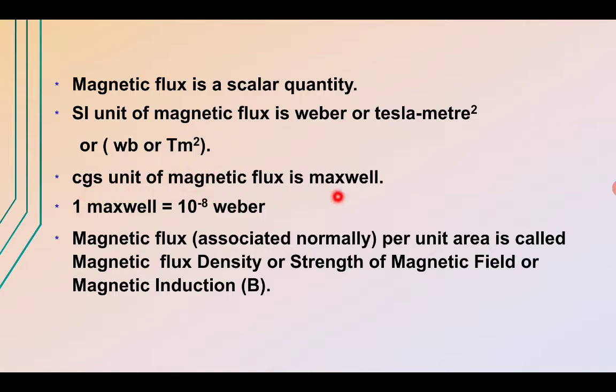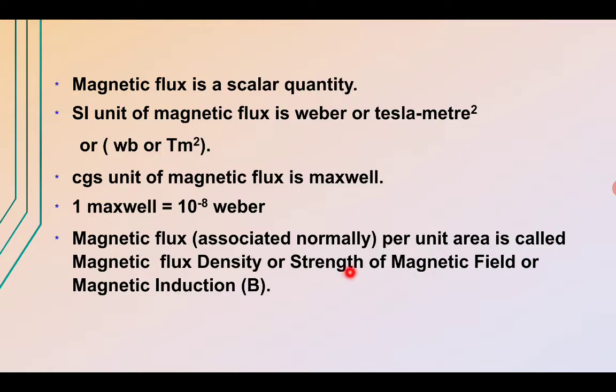The CGS unit of magnetic flux is Maxwell, and the relation between Maxwell and Weber is that 1 Maxwell is equal to 10 raised to power minus 8 Weber. Now the magnetic flux per unit area is called the magnetic flux density, or the strength of magnetic field, or the magnetic induction B. As we know that flux is B into A, the flux density is phi by A, that is flux upon area. In that case we just have the strength of the magnetic field.